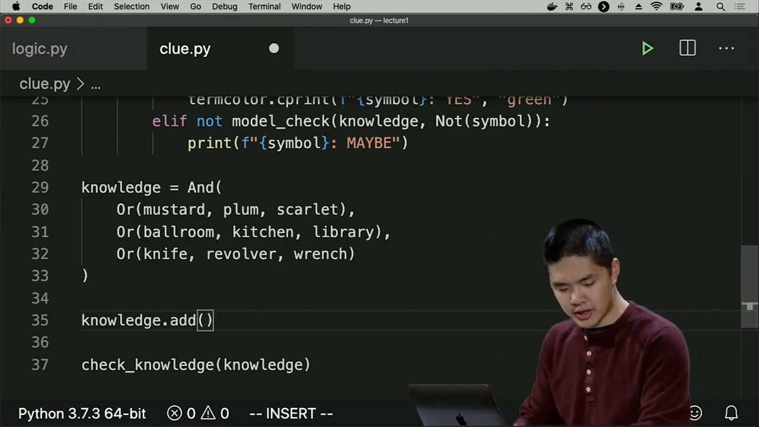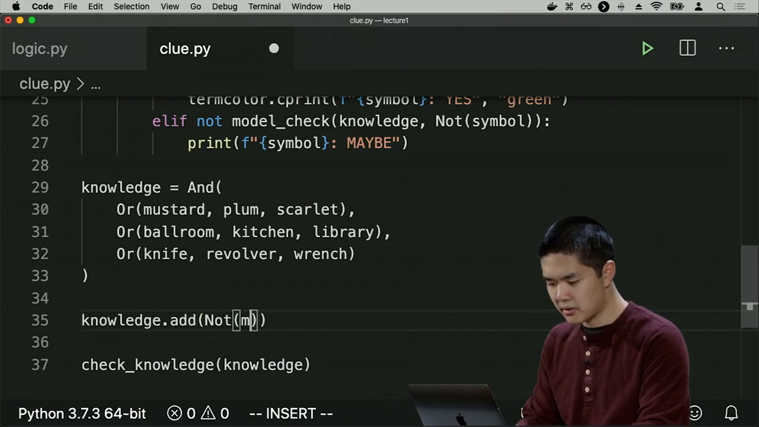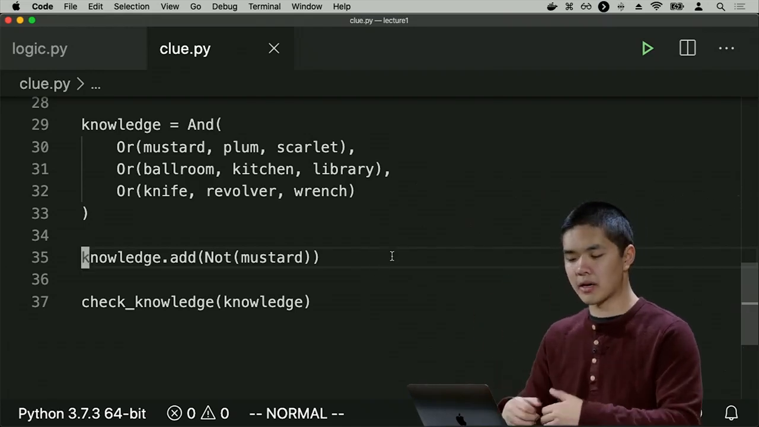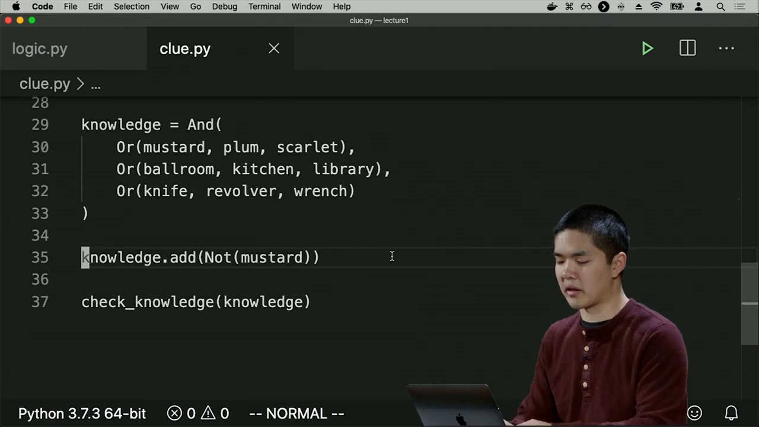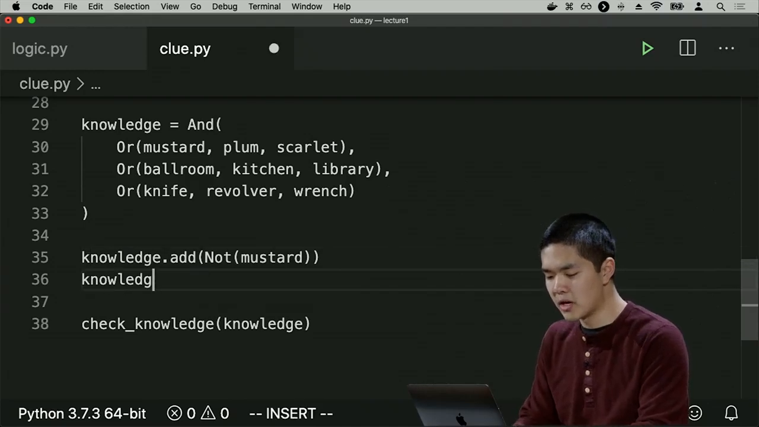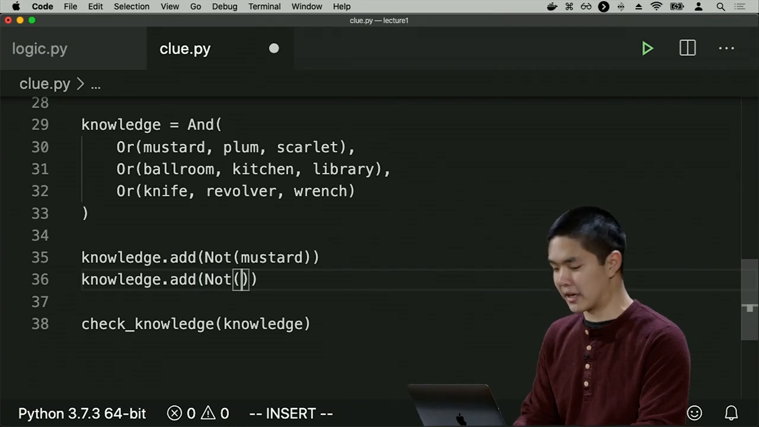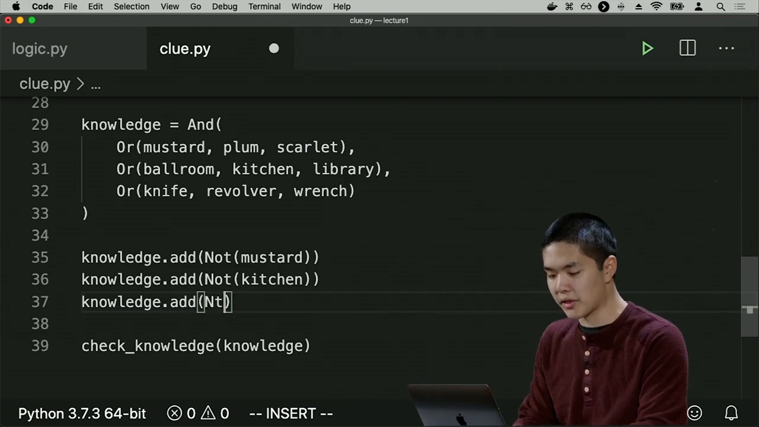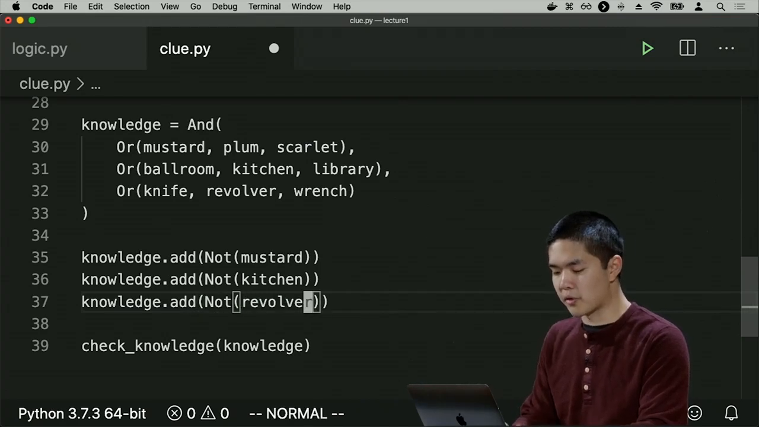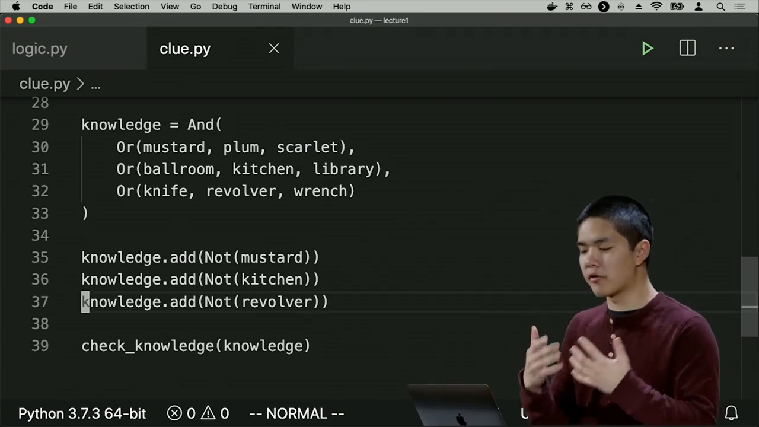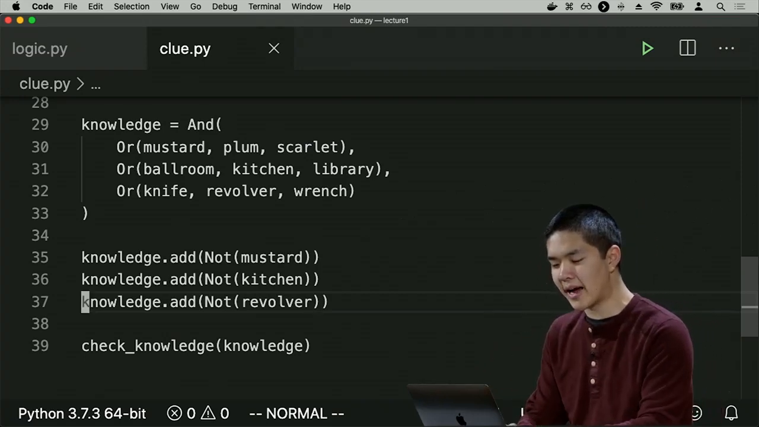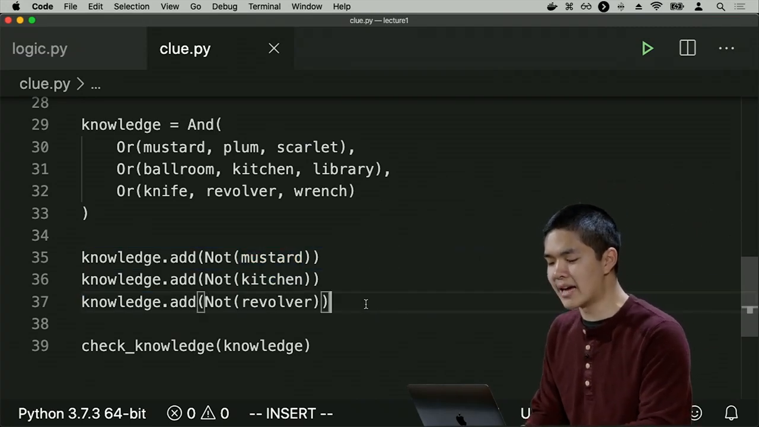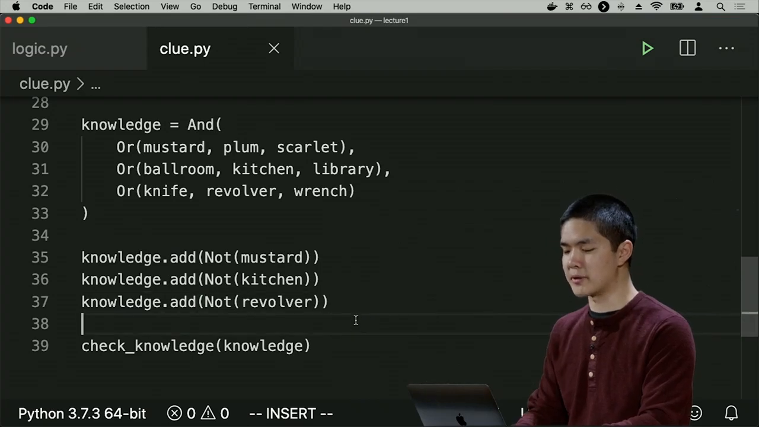So I can say knowledge.add, not mustard. I happen to know, because I have the mustard card, that Colonel Mustard is not the suspect. And maybe I have a couple of other cards too. Maybe I also have a card for the kitchen, so I know it's not the kitchen. And maybe I have another card that says that it is not the revolver. So I have three cards, Colonel Mustard, the kitchen, and the revolver. And I encode that into my AI this way by saying it's not Colonel Mustard, it's not the kitchen, and it's not the revolver, and I know those to be true.